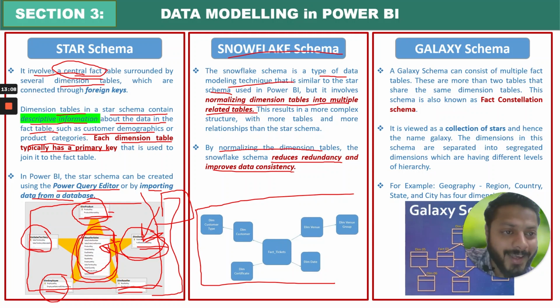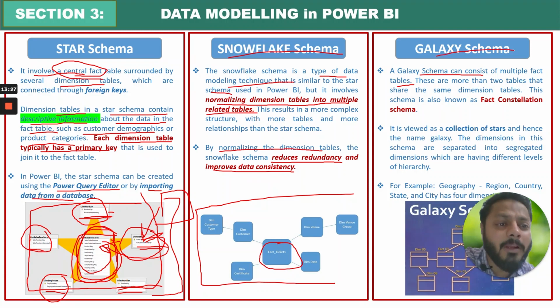Now coming to galaxy schema, which is not that famous. Galaxy schema can consist of multiple fact tables, so it can have multiple fact tables. As we discussed in star schema and snowflake, there is only one fact table, right? So you can see only one fact table is there, but in galaxy schema there will be multiple fact tables, right? This is also called as fact constellation schema, right?